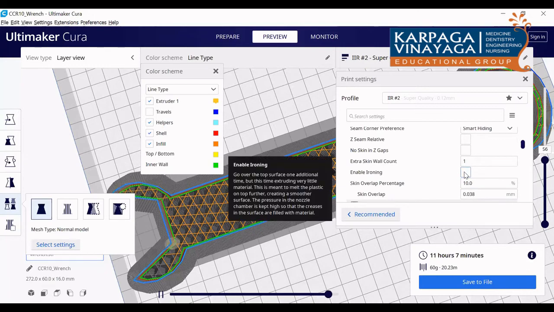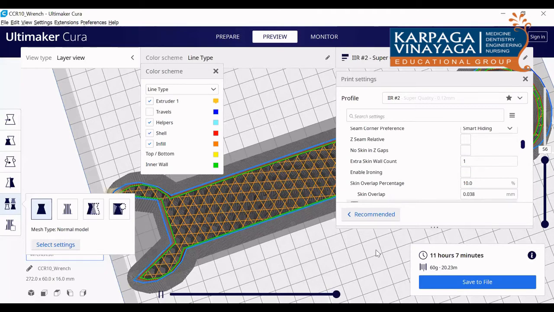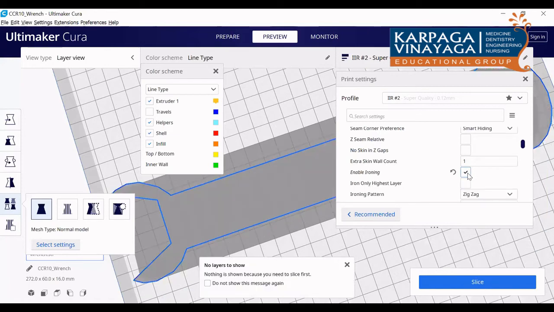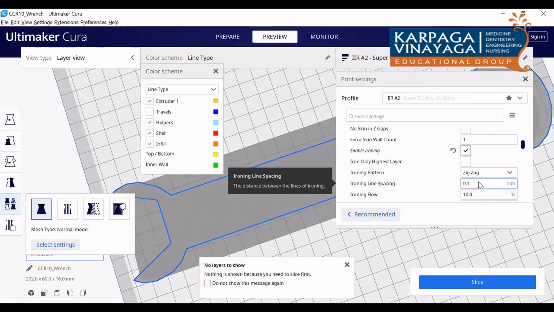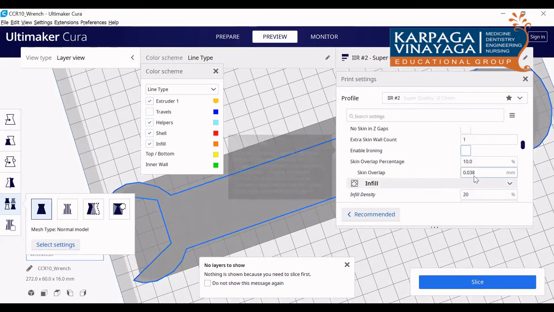And one more option here is enable ironing. Ironing is nothing but the printer will make the top layer and bottom layer very smooth. If you click this, it will coat the top layer and bottom layer very slowly compared with the other layers, so the top and bottom layers will be very smooth. If you click that, more options will come, like the line spacing of the ironing. If you give less line spacing, you will get a smooth finish. If you don't want that, you can remove it.